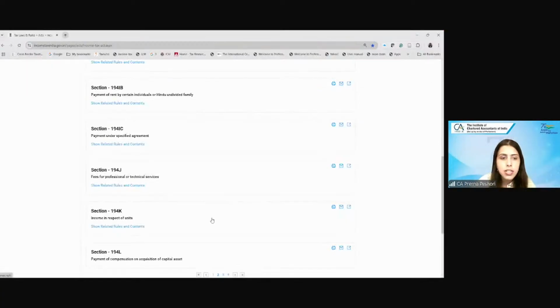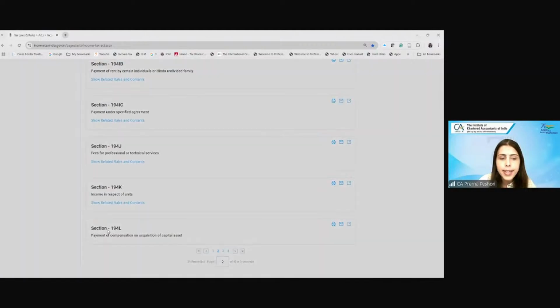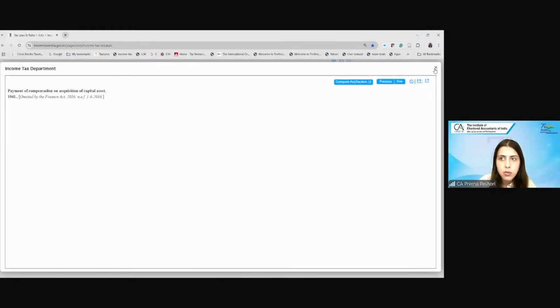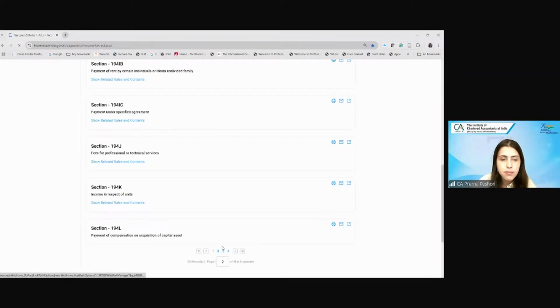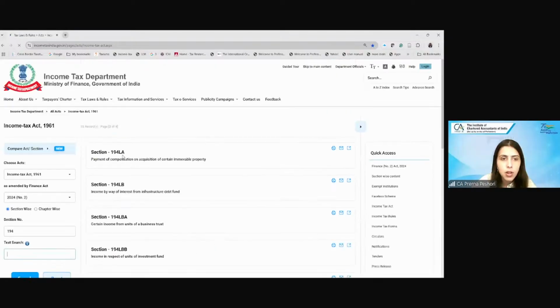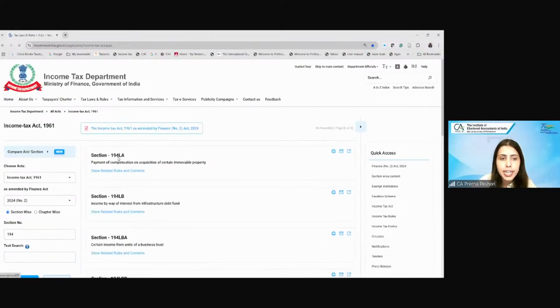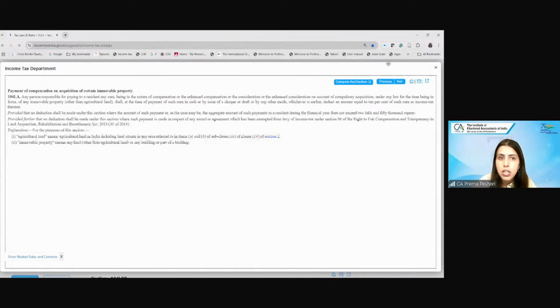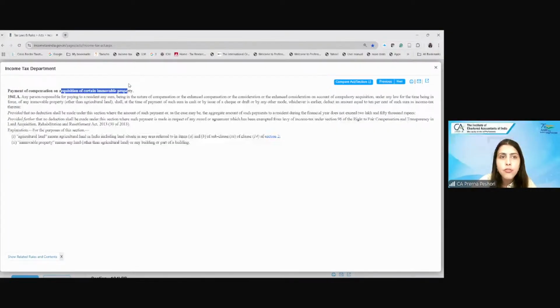Next section is 194L. Okay, this is omitted. Sorry, my bad. 194LA. This is payment of compensation on acquisition of the immovable property by way of compulsory acquisition. Do you remember we have already done this? This is taxable under which section under capital gain?